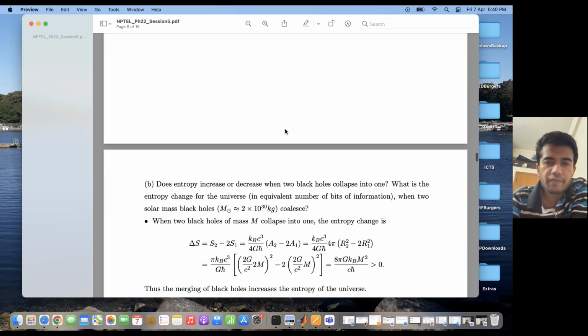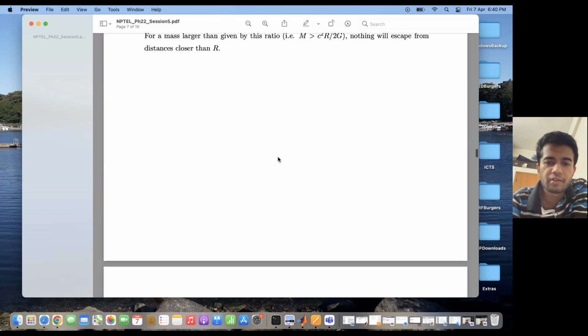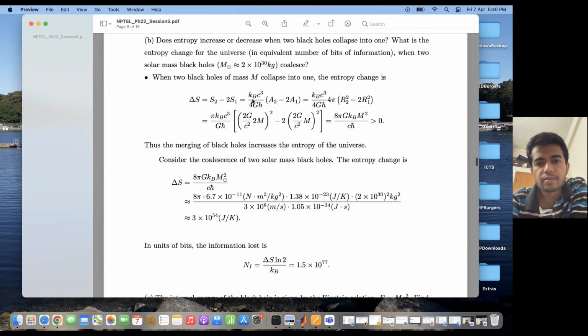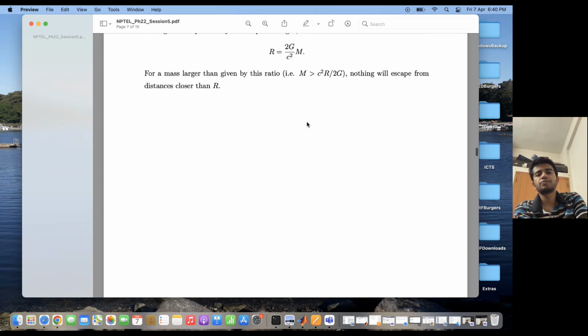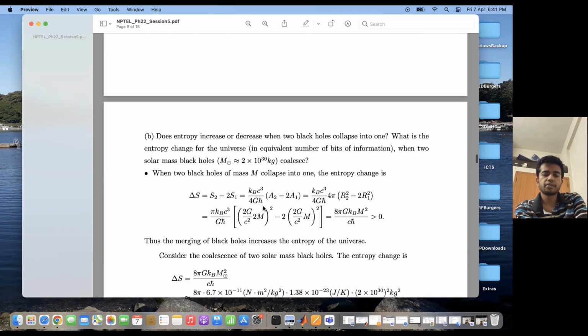Now, what is the expression for entropy which I had earlier? This is the expression for entropy, k_B c^3 by 4Għ into A. So S is dependent on A only. Therefore, this becomes k_B c^3 by 4Għ into (A2 minus 2A1). And you know that the surface area of a sphere is 4 pi r squared. Therefore, A2 is 4 pi r2 squared, A1 is 4 pi r1 squared, and this is what I get after substitution. I had calculated r as 2GM by c squared, right? So here is the substitution which I make.